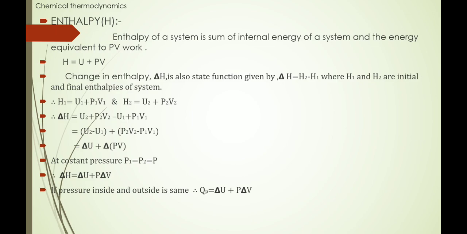If pressure inside and outside is same, then finally equation is what? QP. QP means what? Given heat to the system at constant pressure will be equal to the change in internal energy and pressure volume work, that is the P into delta V. So QP is equal to delta U plus P into delta V. And in this case, delta H is equal to QP.